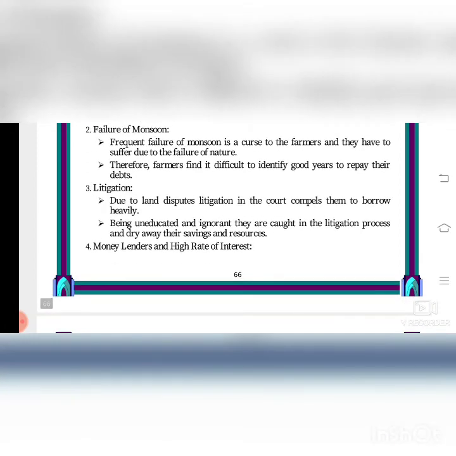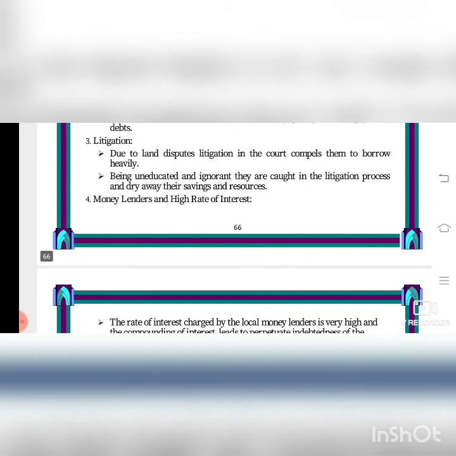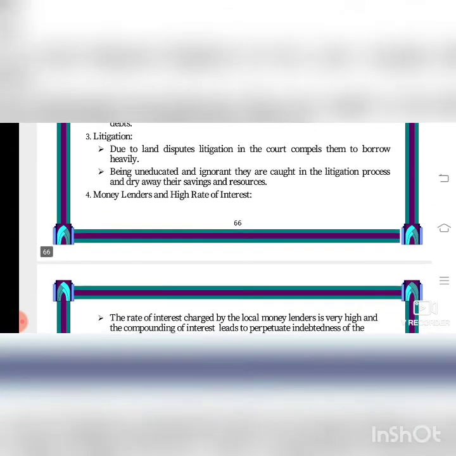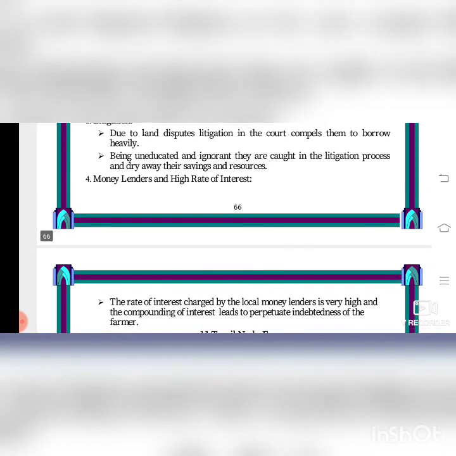Money lenders and high rates of interest. That is, money lenders give money for high interest, isn't it? The rate of interest charged by the local money lenders is very high, and the compounding of interest leads to perpetuate indebtedness of the farmer. This makes the farmer more and more indebted, isn't it? He can't repay the money, so he is becoming more worried about the money and the interest he is paying. So he is becoming more indebted.